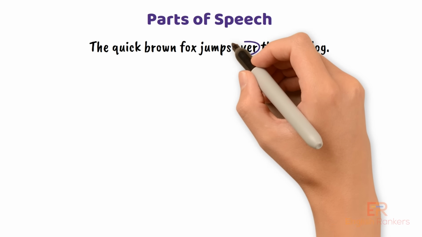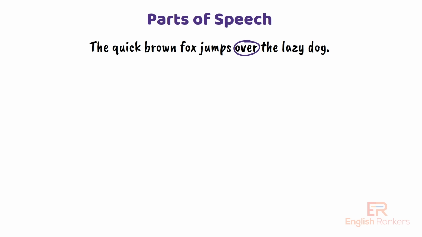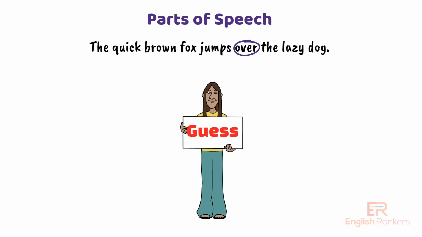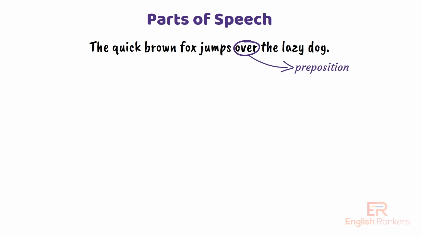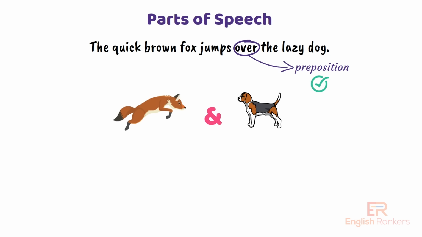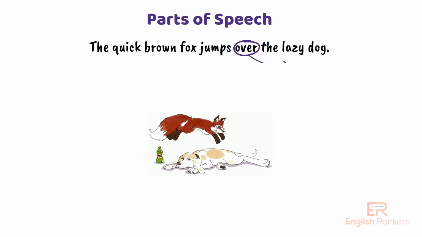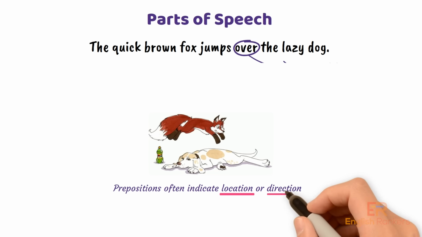What about over? This one might be a bit tricky. Take a guess. What part of speech is over? If you guessed preposition, you're right. Over is a preposition because it shows the relationship between the fox and the dog. Specifically, it tells us where the fox is jumping, over the dog. Prepositions often indicate location or direction.